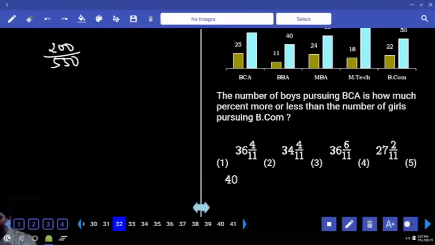In a way, what you can do is divide it by 1% value also. What is 1%? Can I write it as 11 by 2? Denominator comes to numerator, which is equal to 400 by 11. 3 times, 6 times, 4 by 11. Clear?